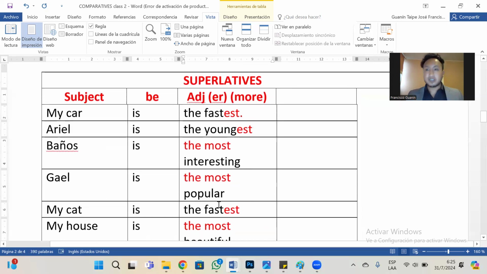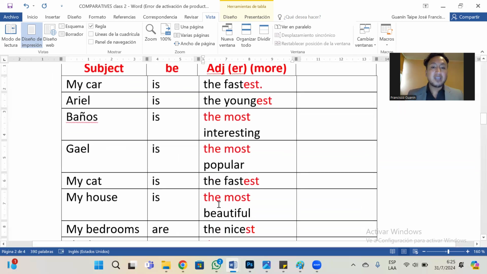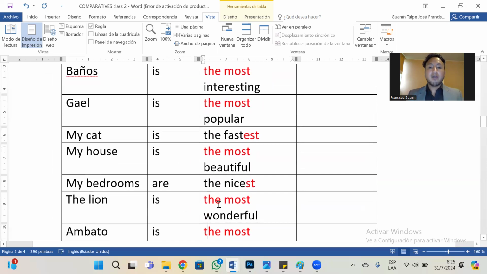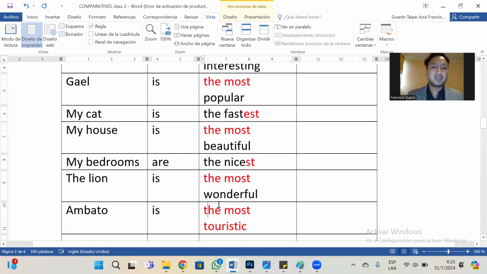My car is the fastest. It doesn't have any comparative. Ariel is the youngest. Baños is the most interesting. That means that there isn't any other city that is more interesting than Baños. Gael is the most popular student, could be. My cat is the fastest in my neighborhood, could be. The bedrooms are the nicest in the tree house, would be.